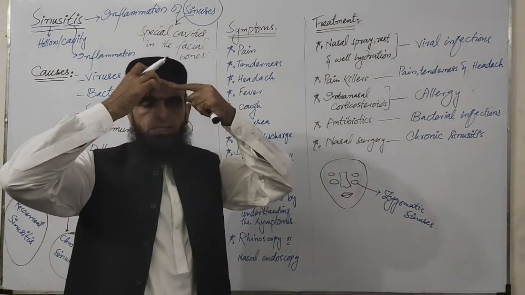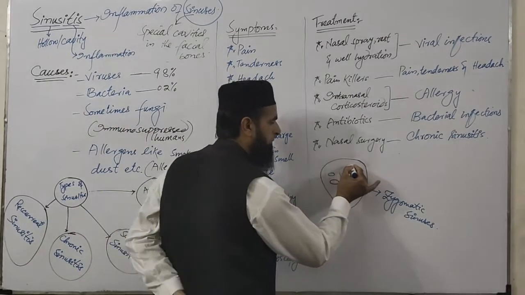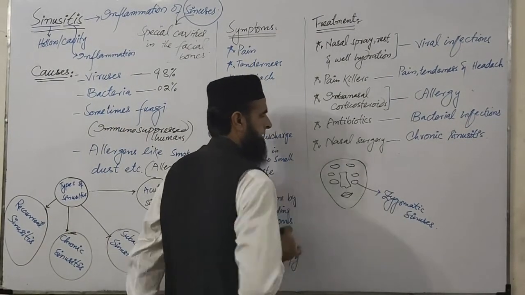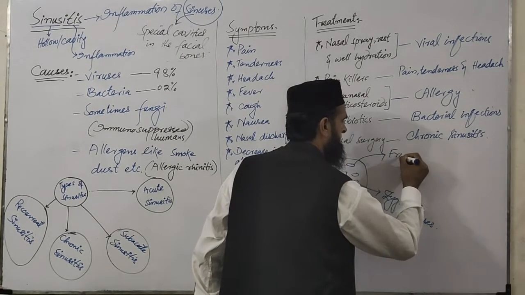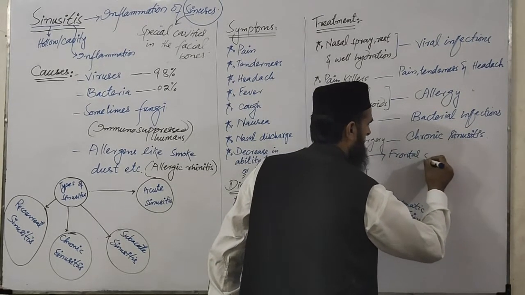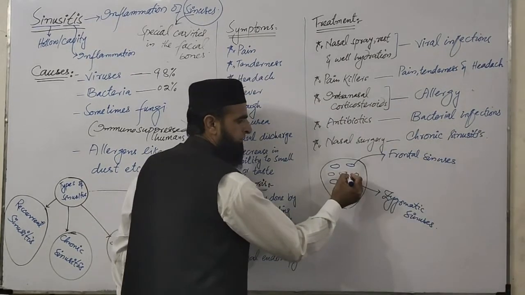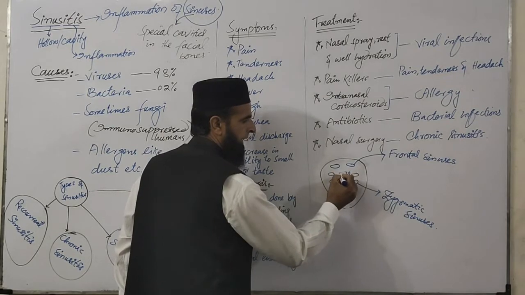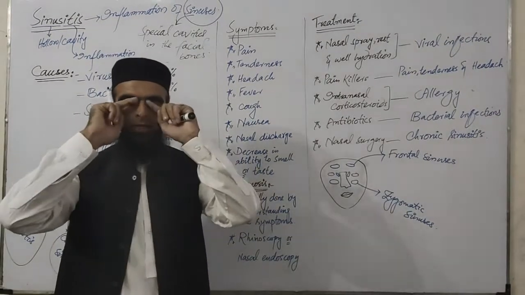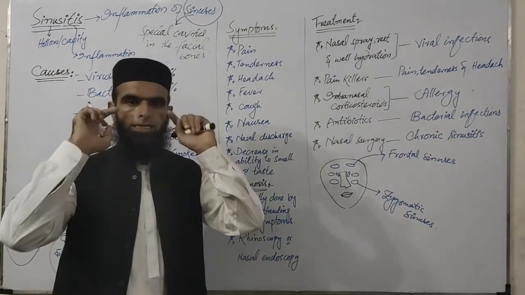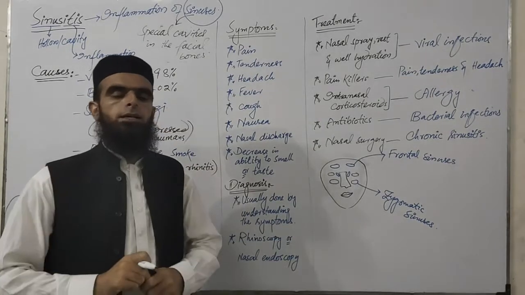Another kind of sinuses are found in the forehead, in the frontal bone, just here. These are called frontal sinuses. Similarly, there are some special cavities present in the ethmoid bone, which comes just on the back side of the nasal bone, or just inside the eye socket.